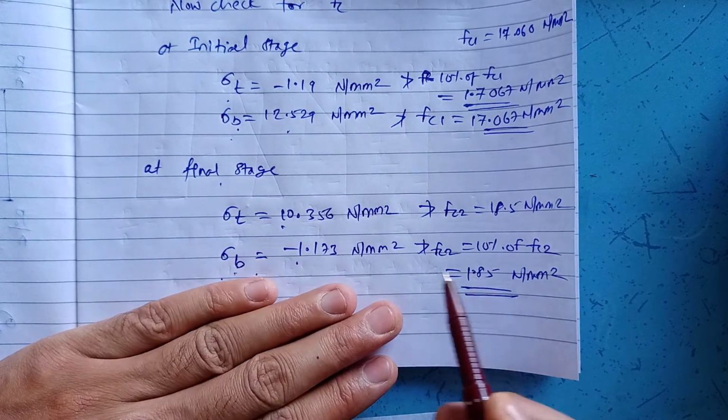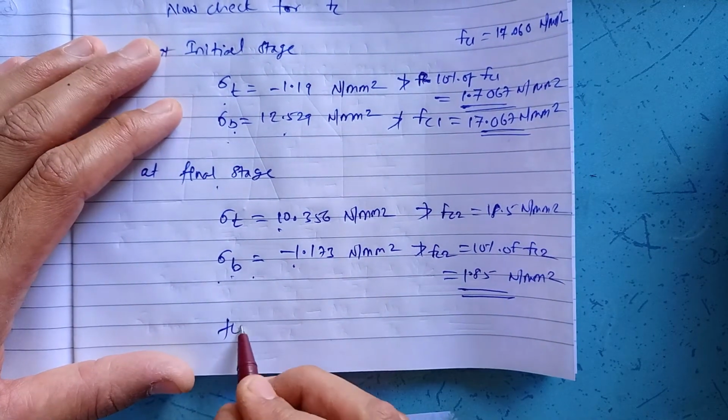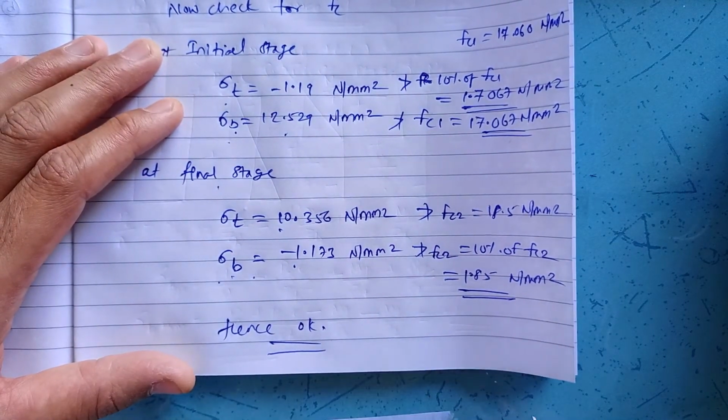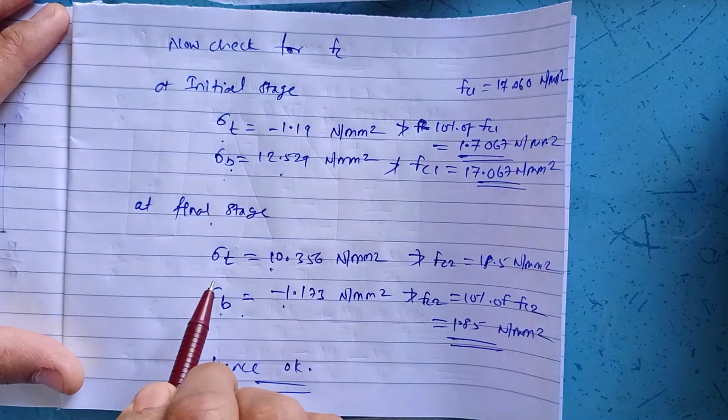As these values are not greater than FC2 and 10% of FC2, our check is satisfied. In this way, we give the check for FC at initial and final stage.